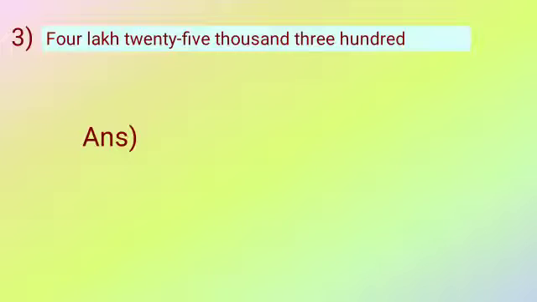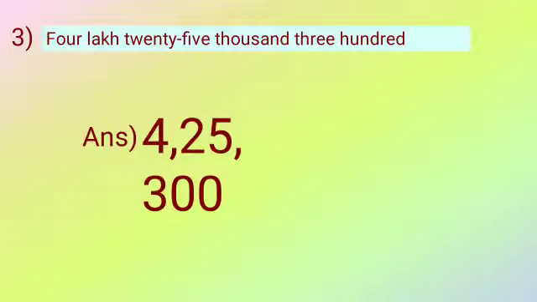4,25,300. If you want, you can draw the table, then put the digit in the proper place. Otherwise, directly you can write. So here it is 4 lakh. That means you have to write 4. Then 25,000, so you write 25 separated with commas. 300. Again two terms are missing over here, that is unit and ten. So in that place we are going to write 0, 0.